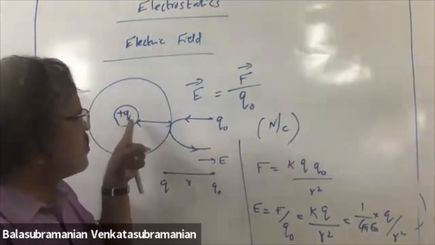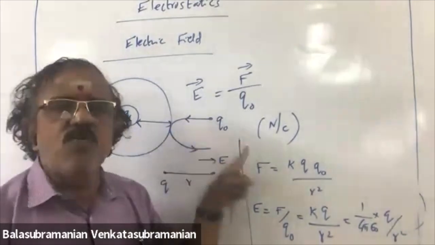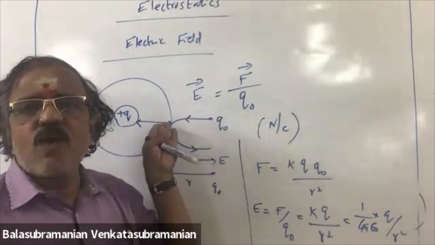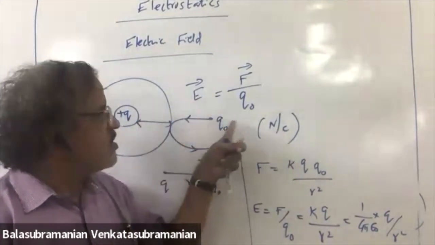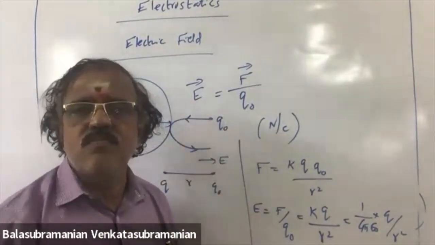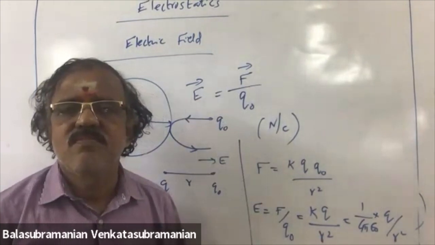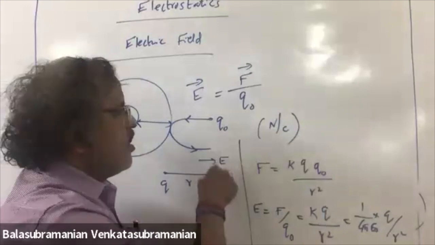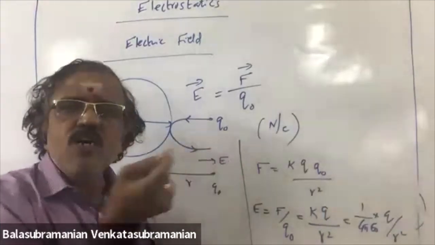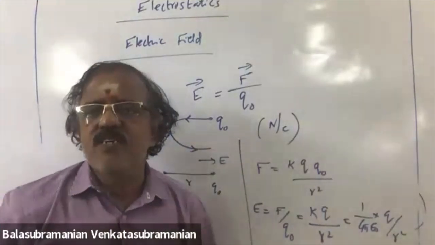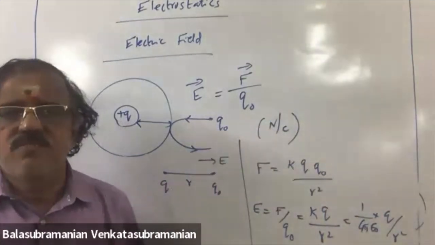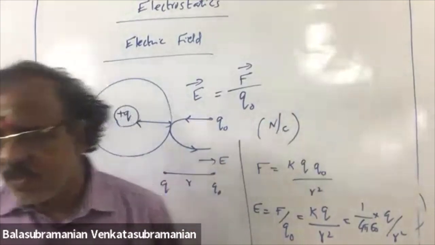It should not be disturbed by the movement of this Q0. This is, say, 1 coulomb; this is 100 microcoulomb. Very small. Then only it will repel. By bringing Q0, Q should not be affected. So only we call this a test charge. Okay, fine.